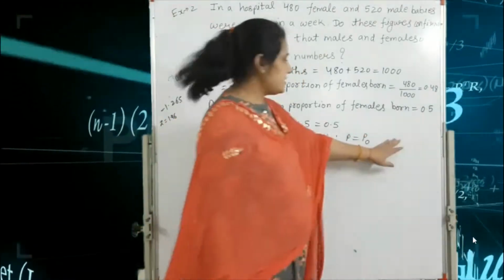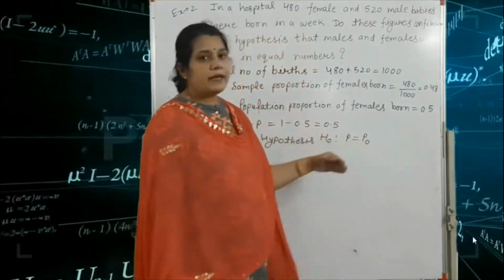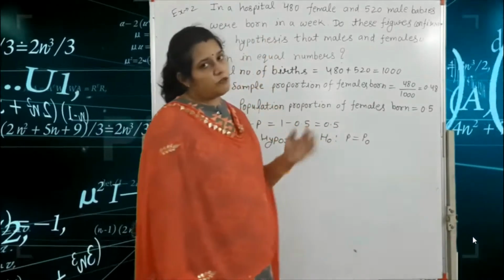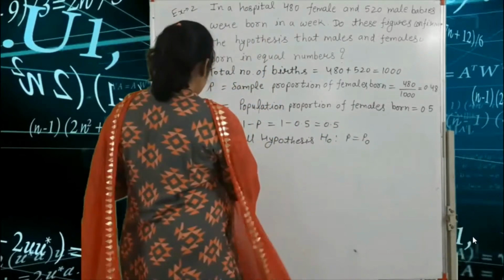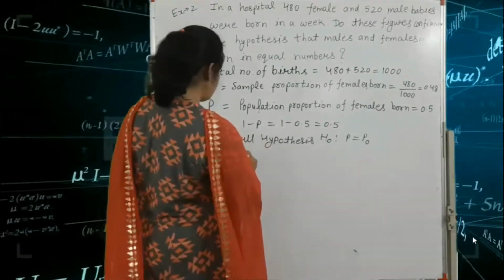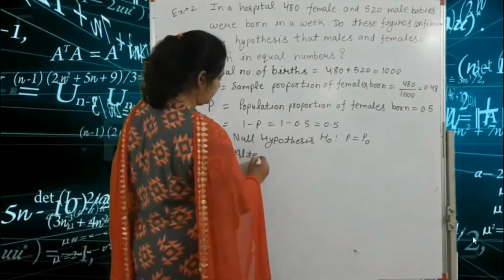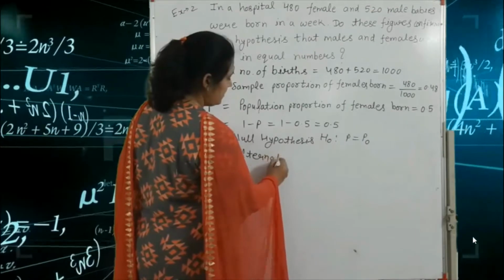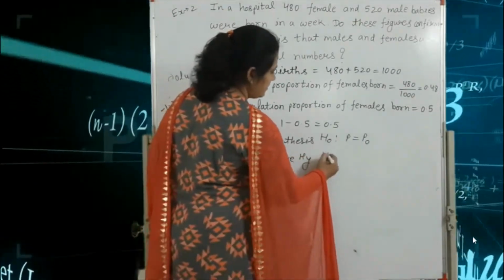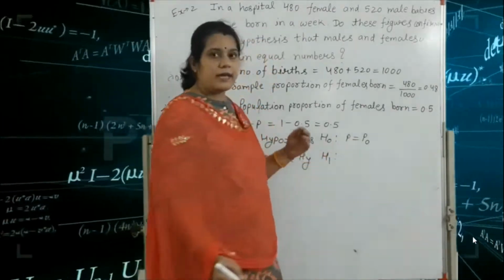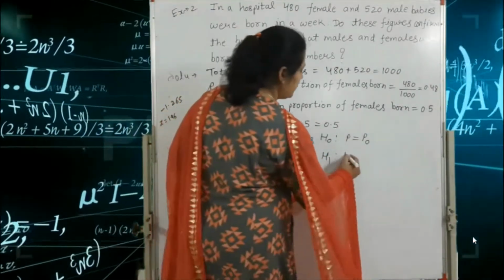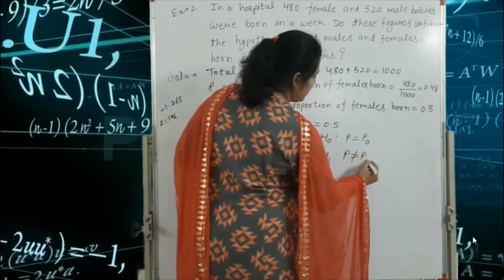You write the sentence: male and female babies were born in equal numbers. Next we write the alternative hypothesis, H1 or HA, both are correct. H1 is P not equal to P naught.